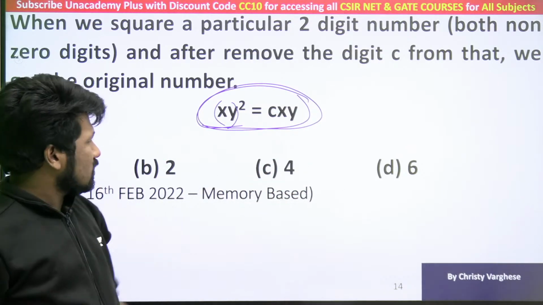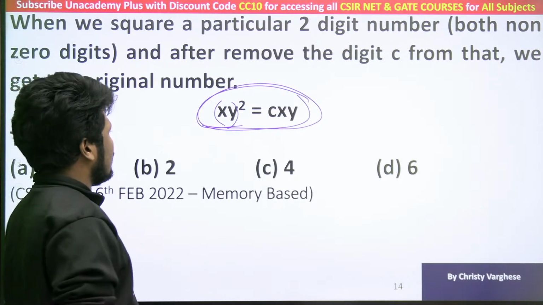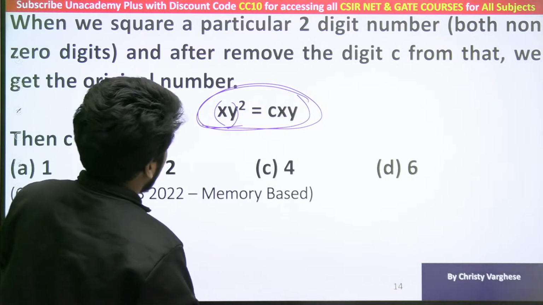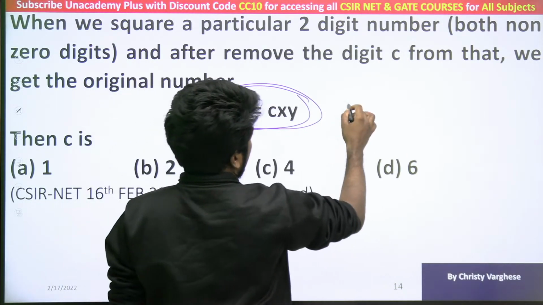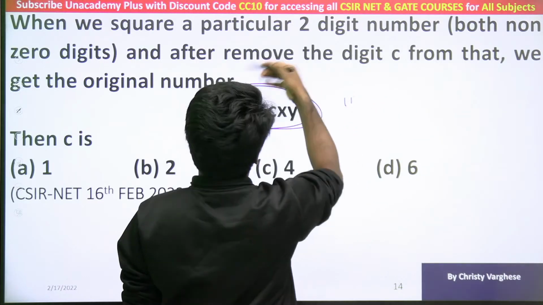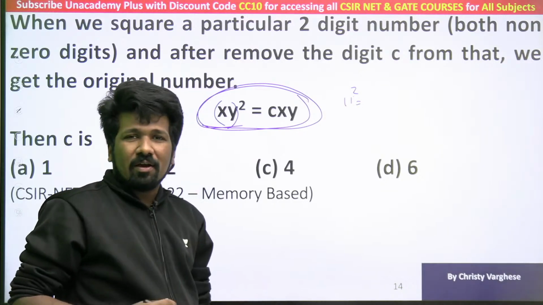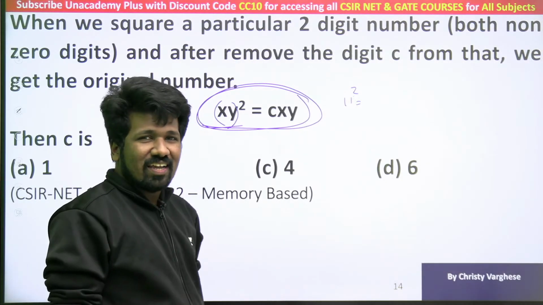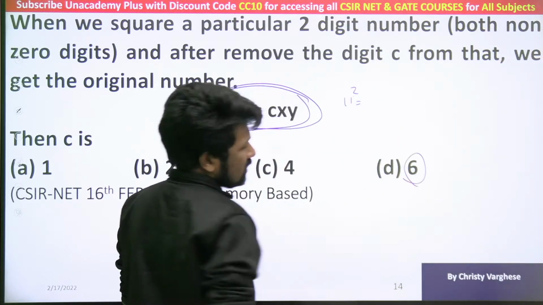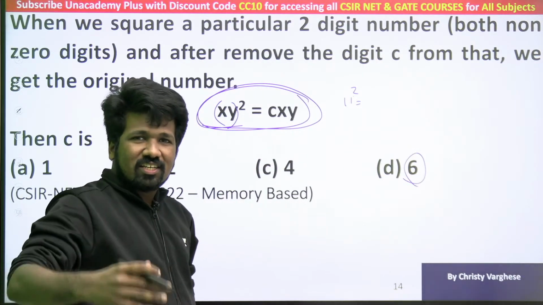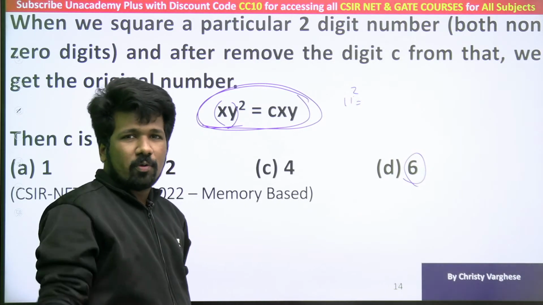Let us try that. I also haven't tried this question. I just got the question just before this class starts. Let us try some 2-digit number and start thinking about it. Both the digits are non-zero. 11 square, let us try. A 3-digit number will come up to 31 only. The maximum option is 6, so you have to only try till 6 only. So 600 something means maximum up to 25 only we will try.